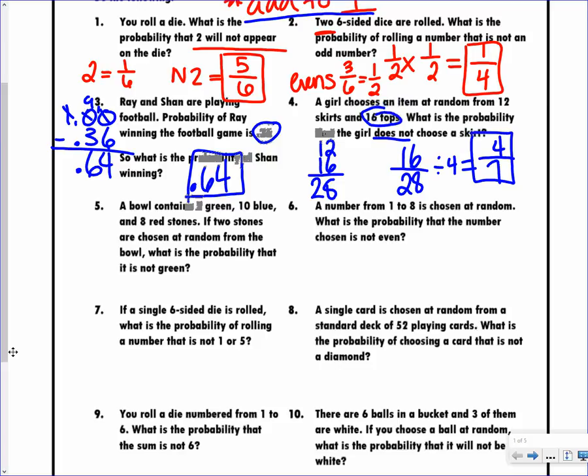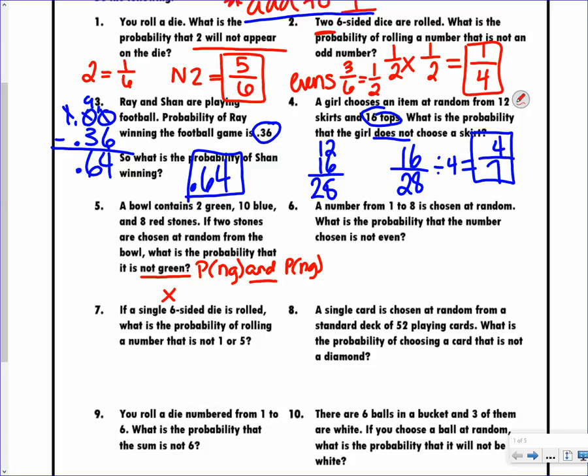So number 5: a bowl contains 2 green, 10 blue, and 8 red stones. If 2 stones are chosen at random from the bowl, what is the probability that neither is green? I want the probability of not green and the probability of not green. I'm writing it this way so that you can see how you might see it in the words, and with the "and" in the middle, I know I'm going to be multiplying.